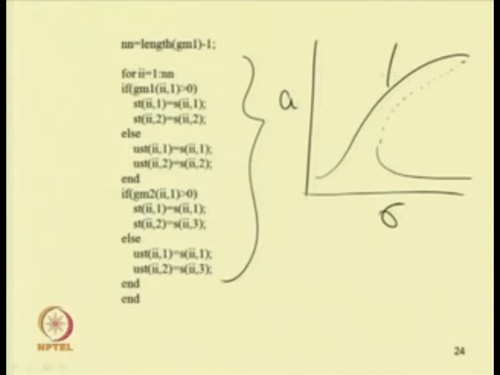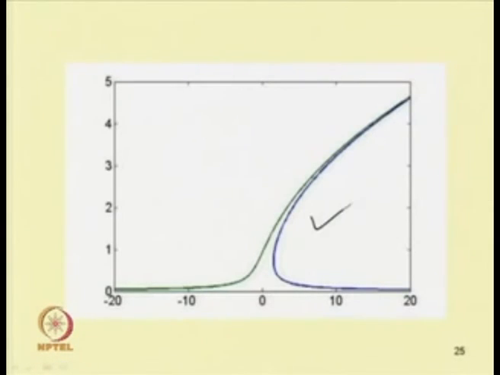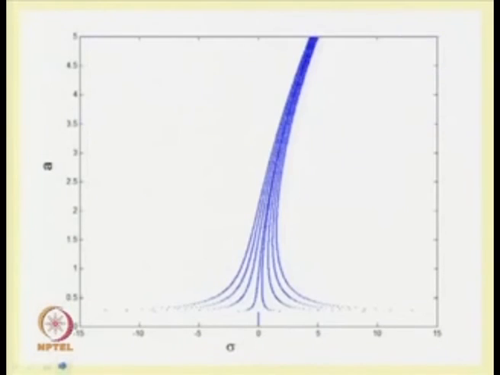This part is stable and this is unstable, and one can have a jump up phenomenon here or a jump down phenomenon here, depending on the initial condition. Already we have discussed this curve, and let us see the effect of damping.